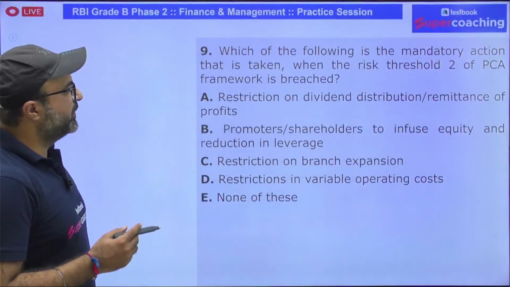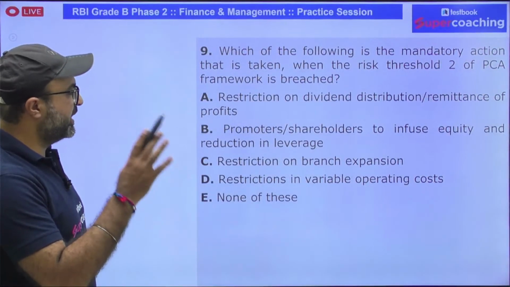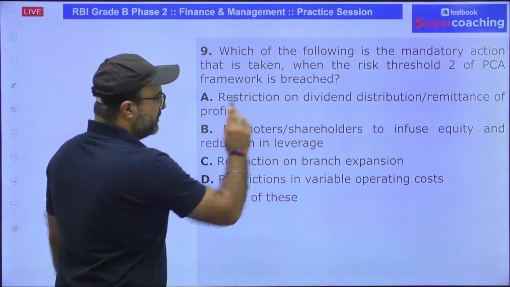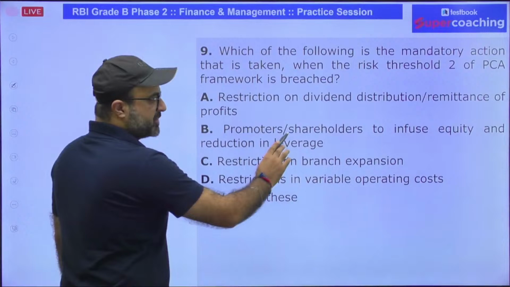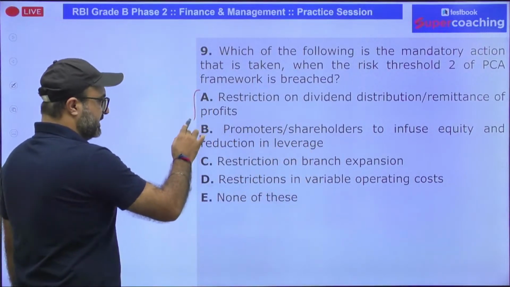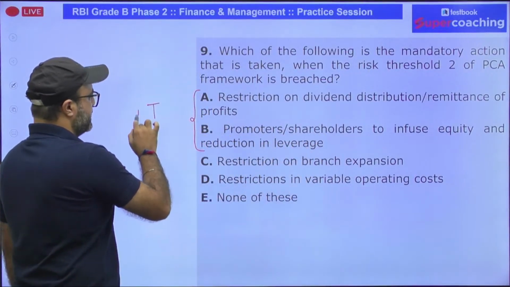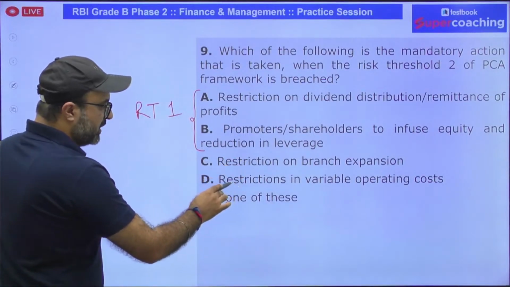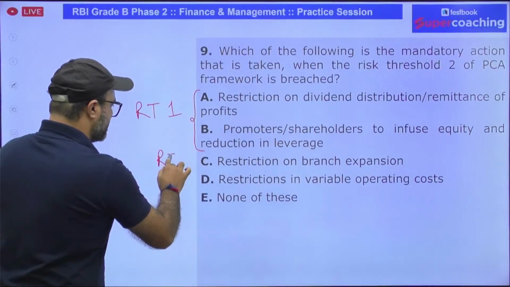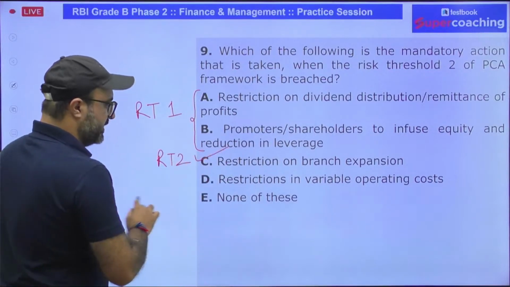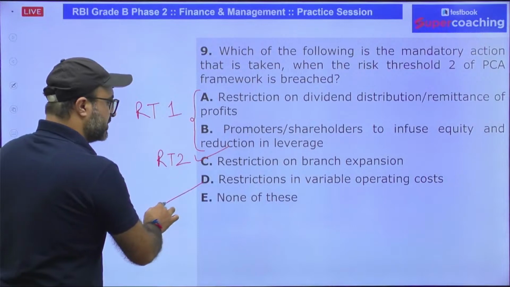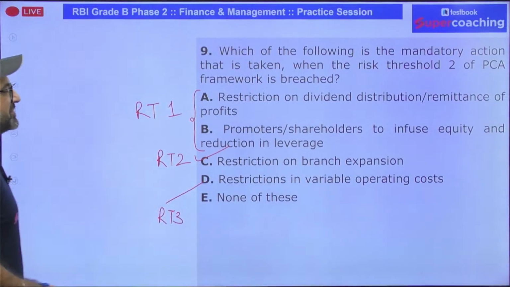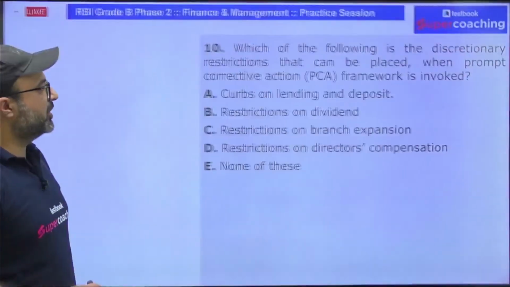Which of the following is the mandatory condition if risk threshold 3 is applied? Restriction on dividend distribution or remittance of profit, promoter shareholder to infuse equity, these are both under risk threshold 1. Restriction on branch expansion, this is risk threshold 2. Restriction on variable operating cost, this is risk threshold 3, this is the answer. So the answer is going to be C option. That is correct. Moving on to the next question.